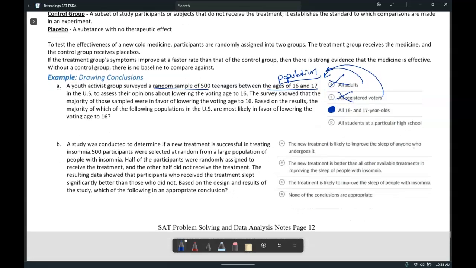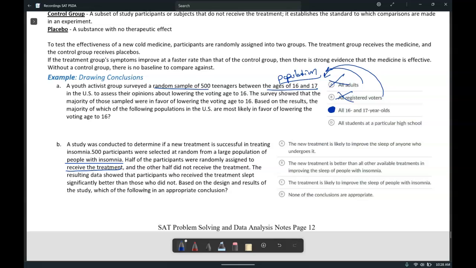A study is conducted to determine if a new treatment is successful in treating insomnia. 500 participants were selected at random from a large population of people with insomnia. So again, there's our population. Half the participants randomly received a treatment, while the other half did not. The resulting data showed that participants who received the treatment slept better than those who did not.